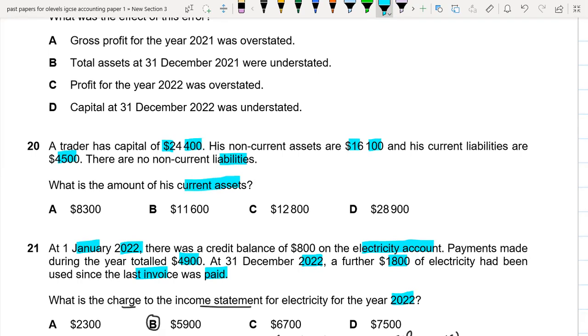So now this is very easy again. We basically have to find out its current assets. So the formula is that assets is equal to capital plus liabilities, because we are trying to find out the assets. Okay. So our non-current assets is already written here, which is 16,100 is equal to, and our capital is basically 24,500.